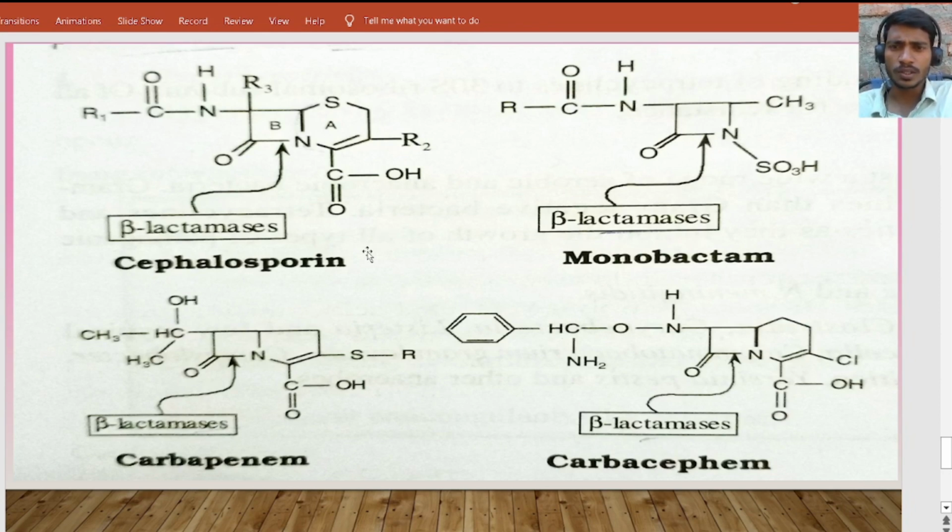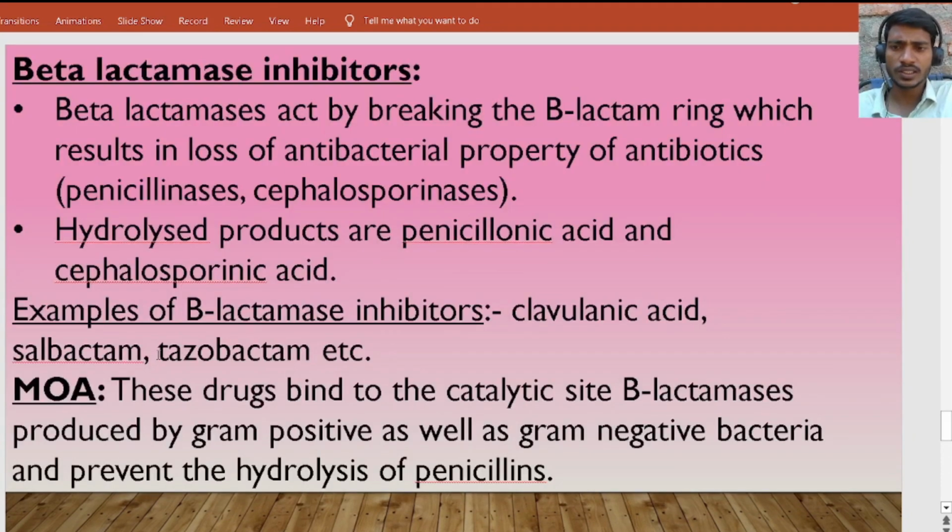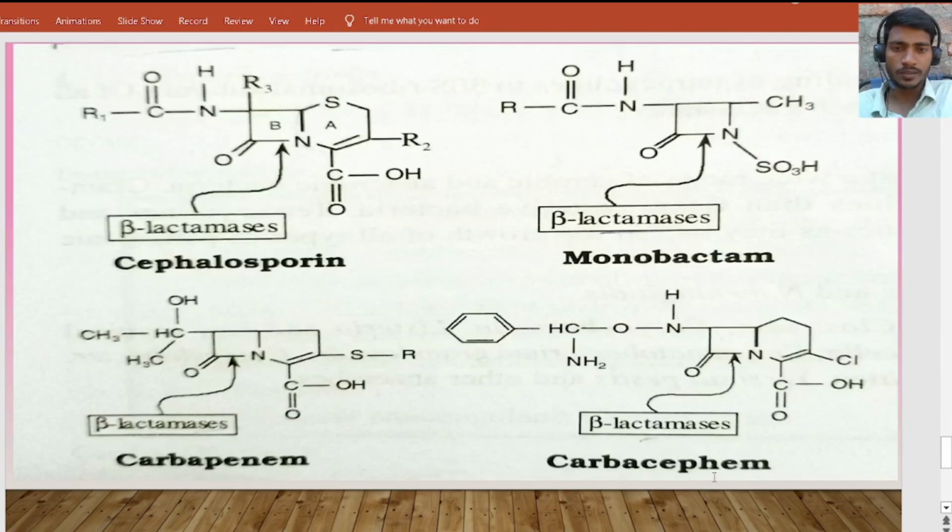So what will clavulanic acid, sulbactam and tazobactam do? These drugs bind to the catalytic site of beta lactamases produced by gram positive as well as gram negative bacteria, preventing the hydrolysis of penicillins. Clavulanic acid binds to these beta lactamases and inactivates them, so the hydrolysis of penicillins is prevented.